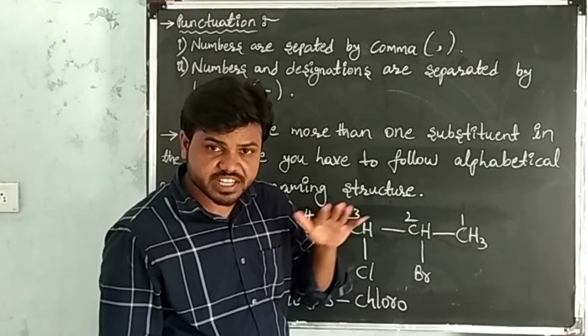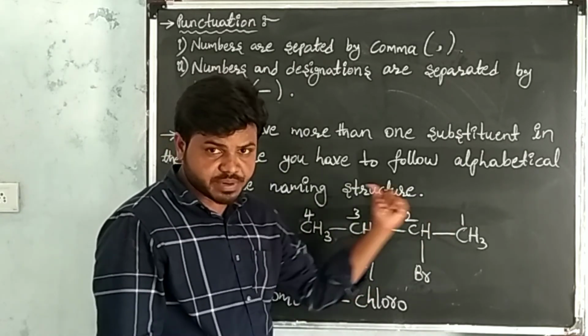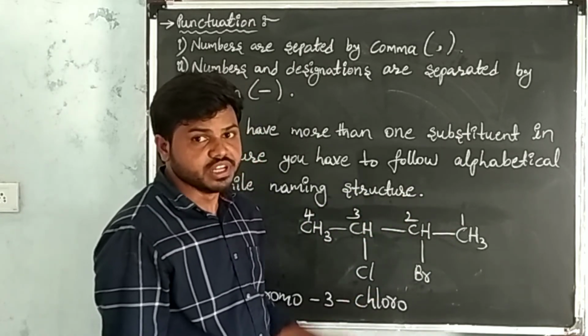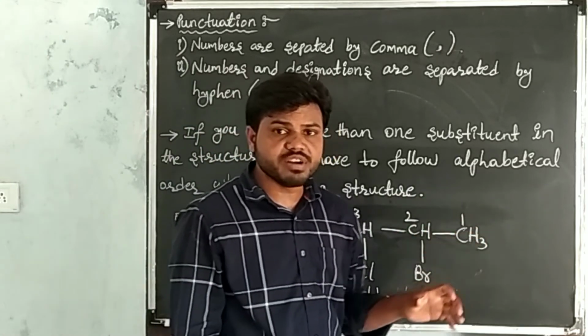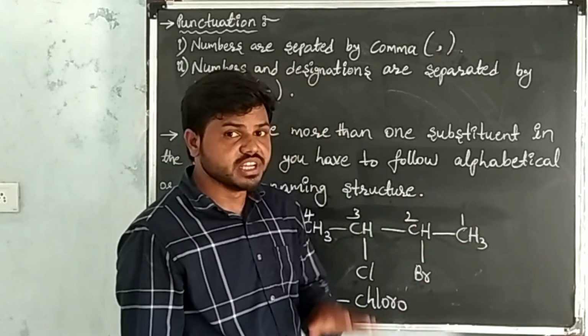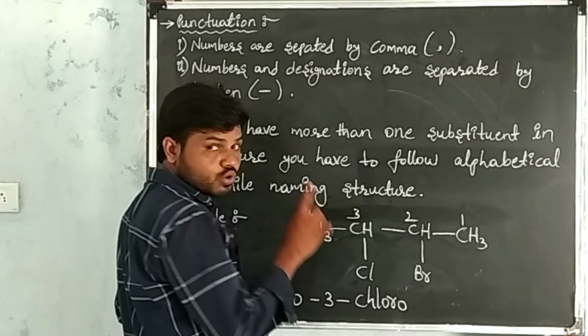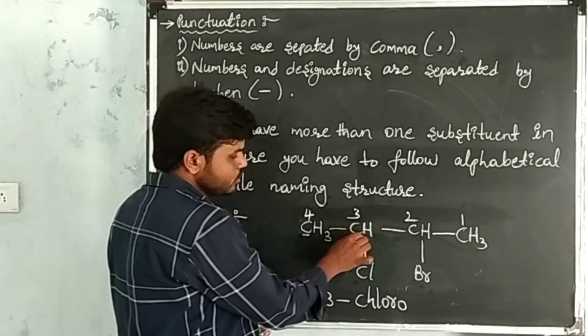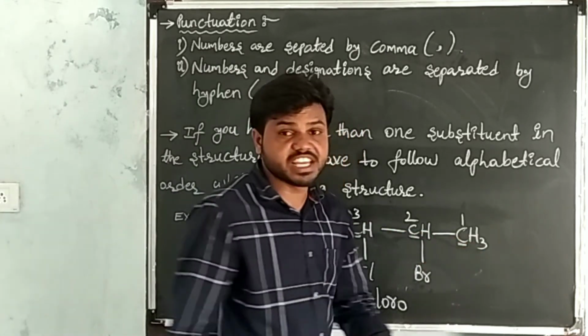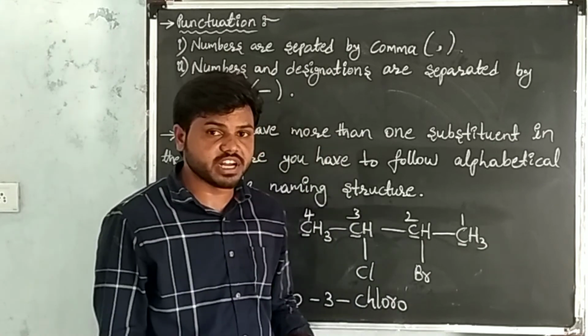After writing bromine and chlorine, check whether the primary prefix is there or not. Primary prefix is what? Here, cyclic. Cyclic is not present in the given carbon compound. Then go to the root word. Root word means the number of carbon atoms. In the given carbon compound, 4 carbon atoms are there: 1, 2, 3, 4.